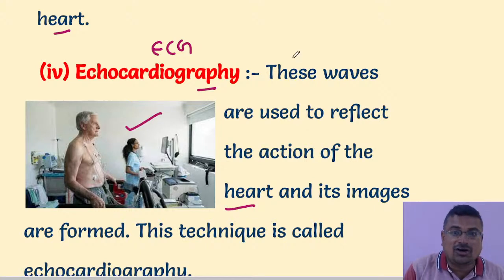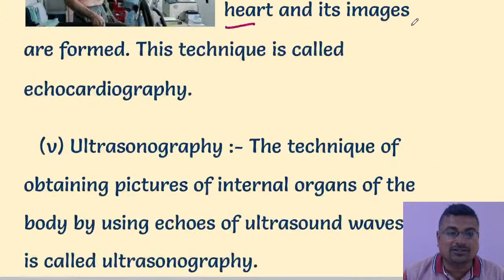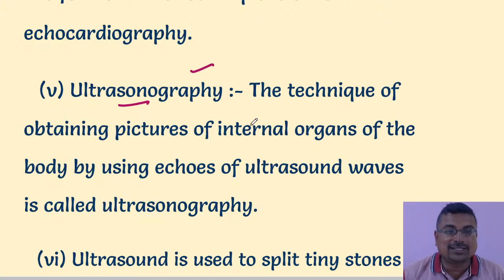Here we are using ultrasound. And in sonography, we use ultrasound to find out problems in the internal parts of the body. Hope you understand this.